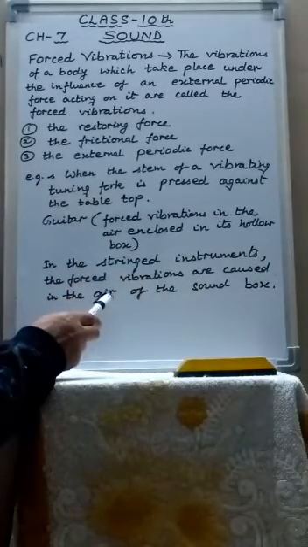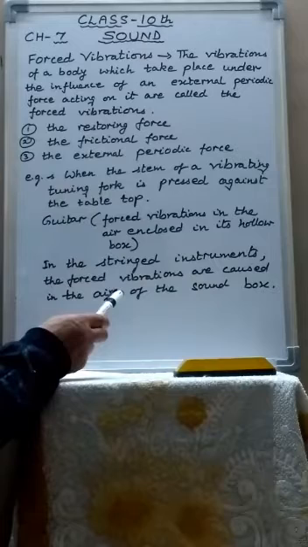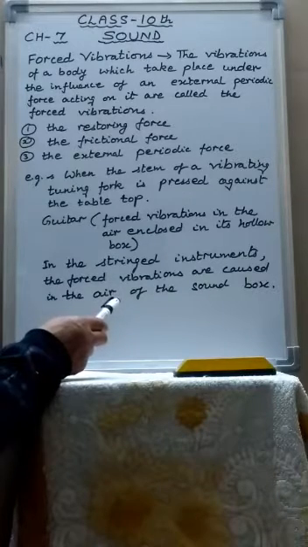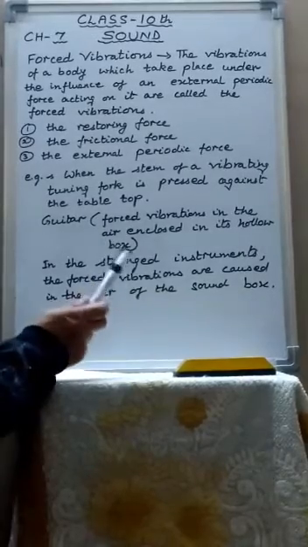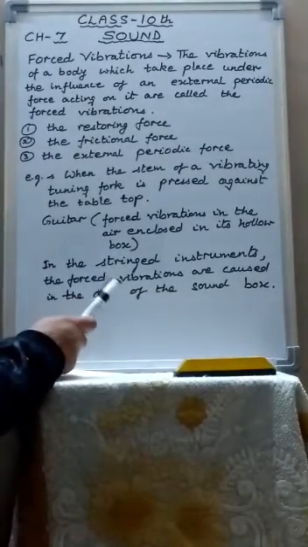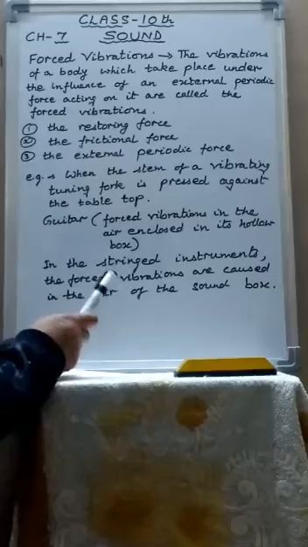The surface area of air in the sound box is large, so the forced vibrations of air send forth a greater amount of energy and cause a loud sound. So a loud sound is heard during forced vibrations.